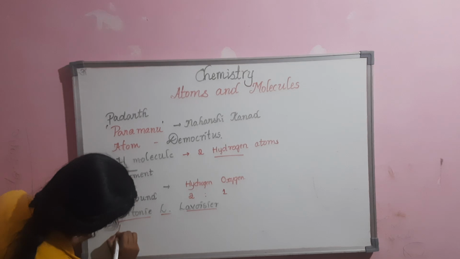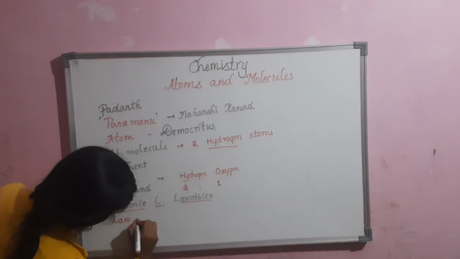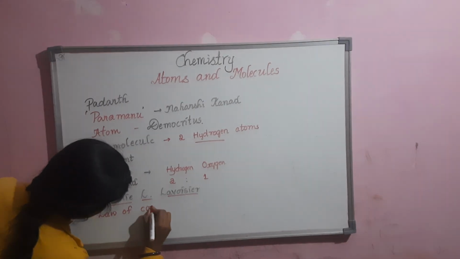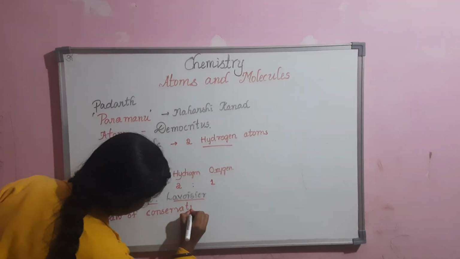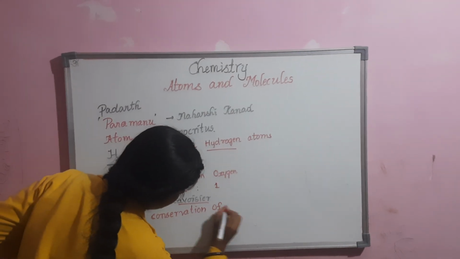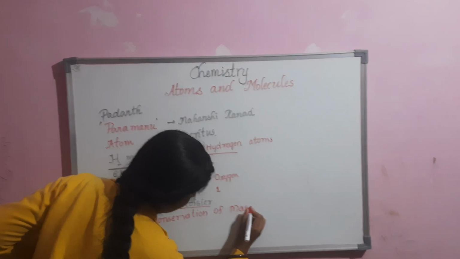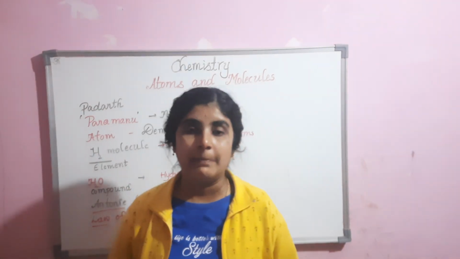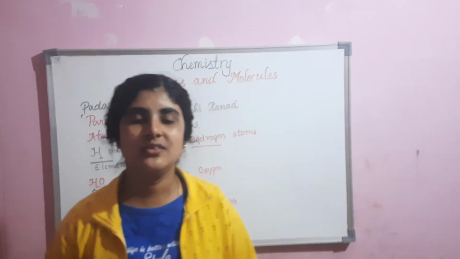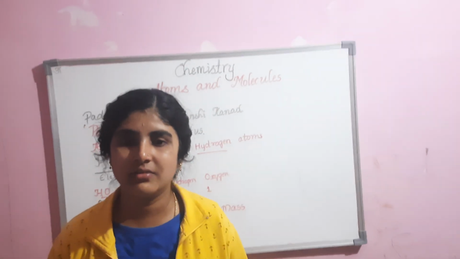This law states that mass can neither be created nor destroyed during a chemical reaction.